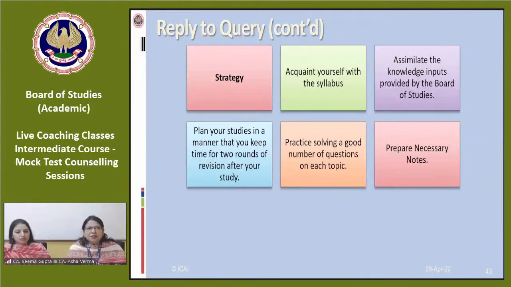Prepare necessary notes. If you want, you can prepare certain notes especially regarding the provisioning dates in banking companies, NBFCs, formats, and certain tricky adjustments that you face in amalgamation or reconstruction. Those things you can keep as a reference, and while revising at the last point of time, you can give a quick revision of those notes.